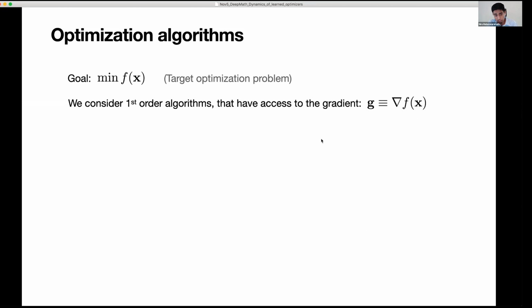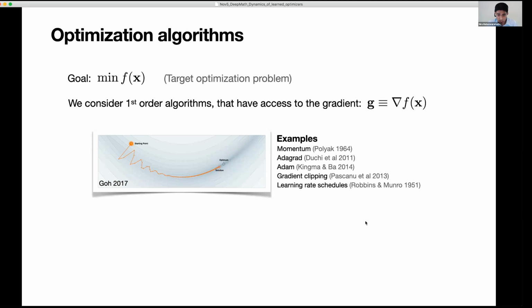Now, there's a rich, diverse history of different kinds of optimization algorithms which have been developed for running first order optimization. Here's just a sampling of some of these different techniques: momentum, AdaGrad, Adam, and even other kinds of innovations like gradient clipping or learning rate schedules.